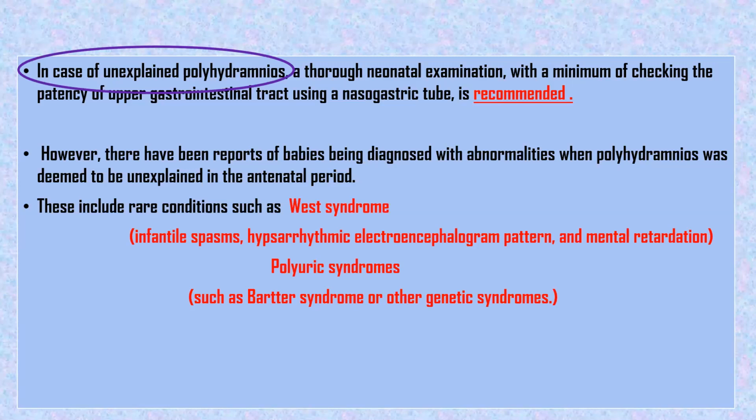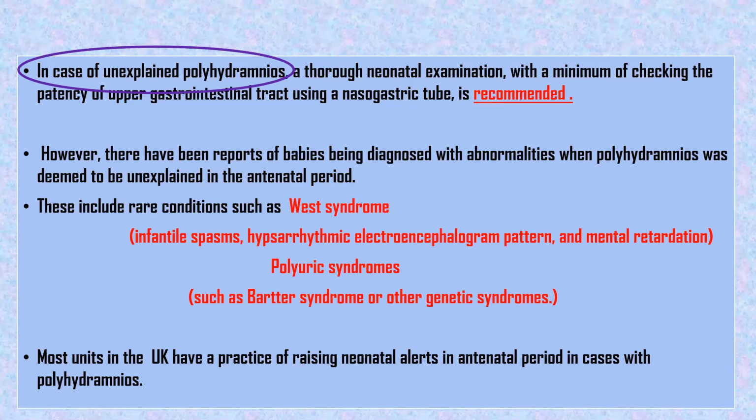Polyuric syndromes such as Bartter syndrome or other genetic syndromes. These are the things where normal reports were there with polyhydramnios. Most units in the UK have the practice of raising neonatal alerts in the antenatal period in cases where there is polyhydramnios. Okay, already the point you said, any involvement of neonatologist. So that's why here is our neonatal alert.